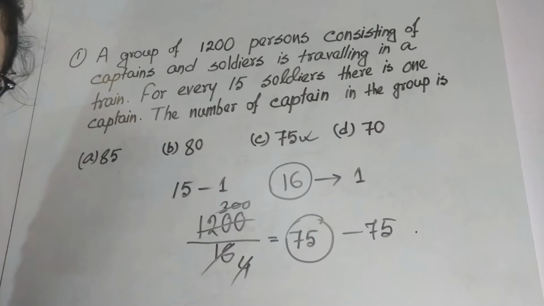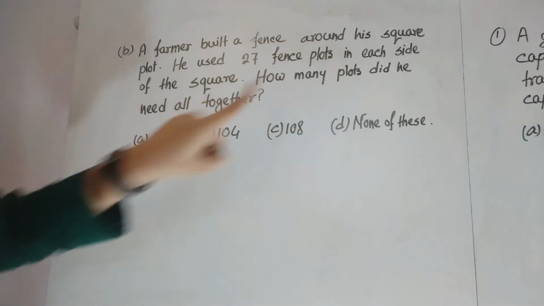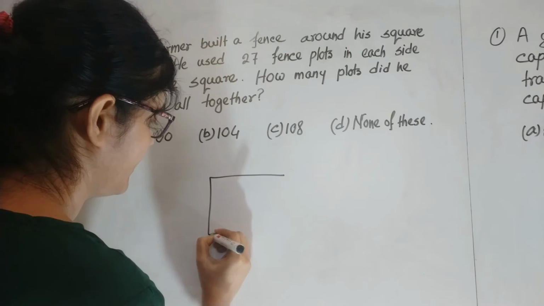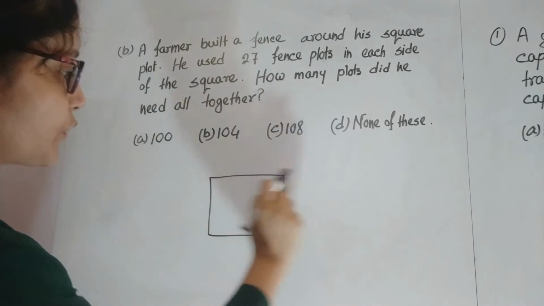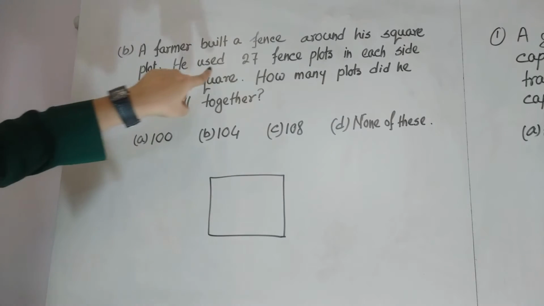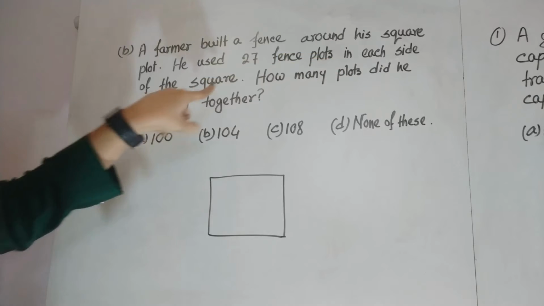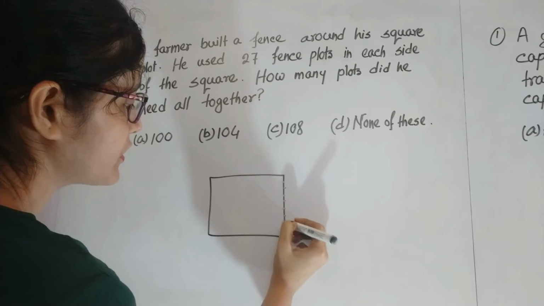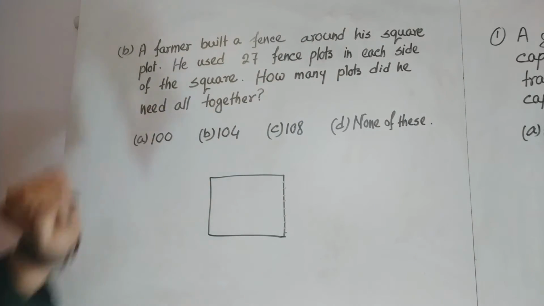Got it? Next. A farmer built a fence around his square plot. He used 27 fence plots on each side of the square. How many plots did he need altogether?